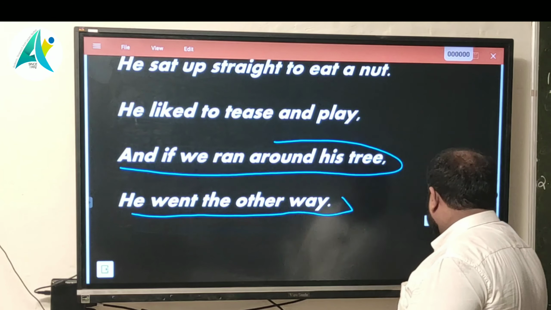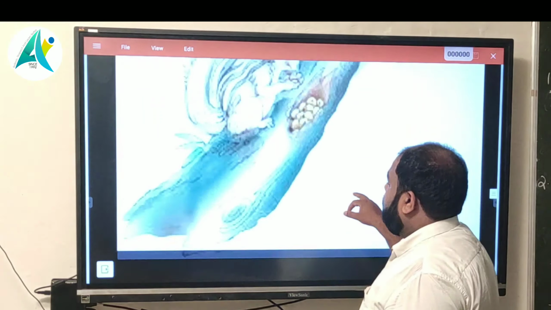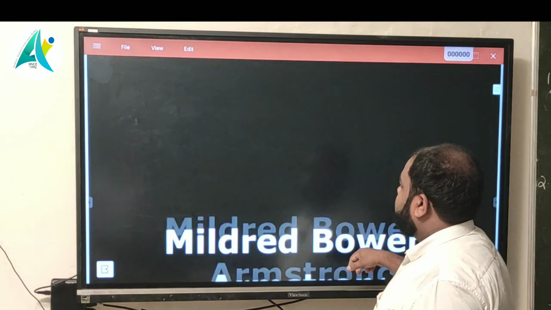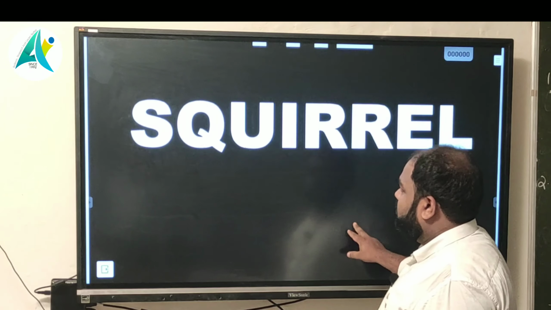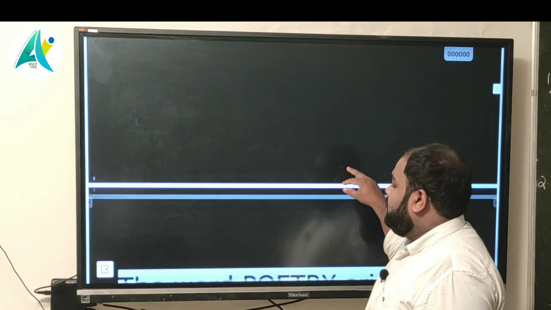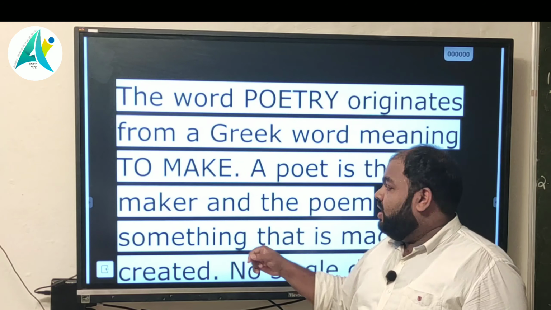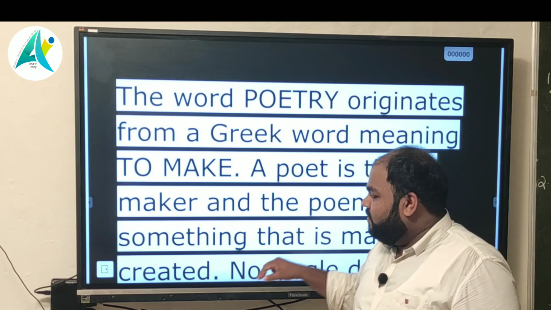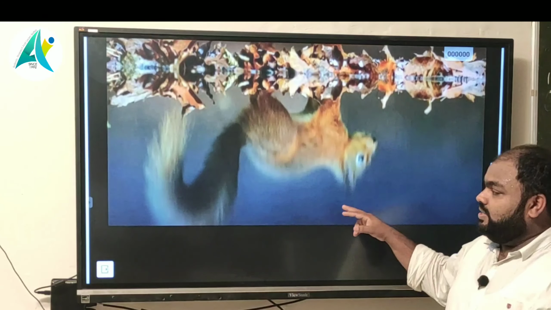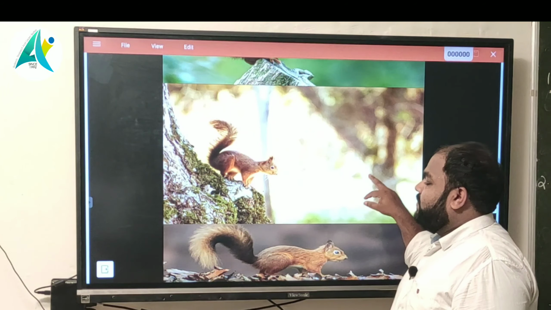Okay, so in brief, we can look once again at this chapter from the first. What is one small, short summary we can look at? First we said the poem name is Squirrel, and the poet name is Mildred Bowers Armstrong. Next, we discussed the words poetry, poet, and creature. Next we identified the difference between these four images. The tail of the squirrel is like a question mark.